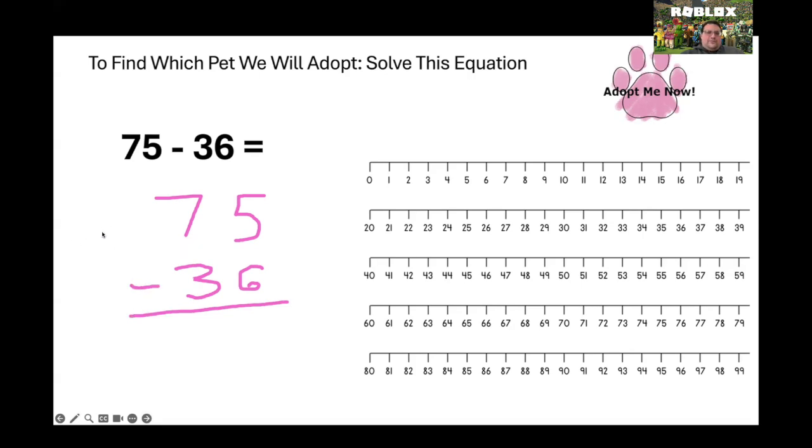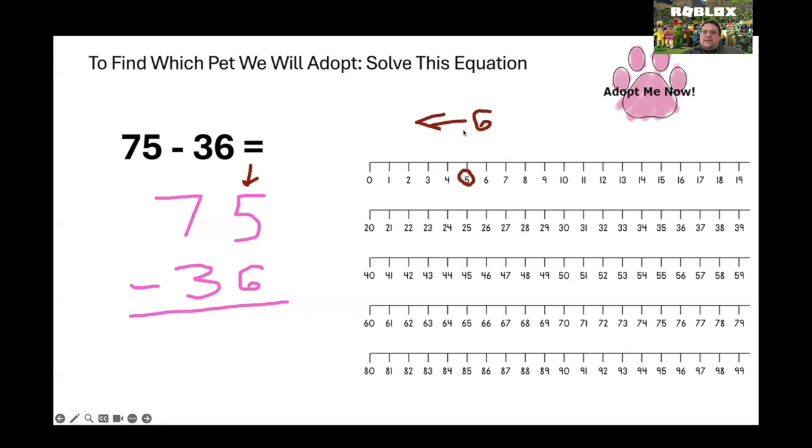Remember what I want to do? The first thing I want to do is start all the way to the right. I want to start at 5 minus 6. So I start at 5 on my number line. I want to jump back 6.